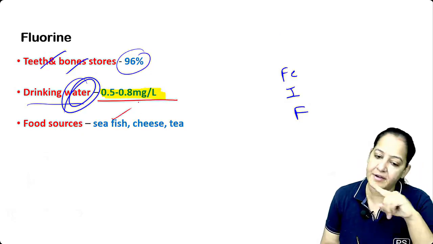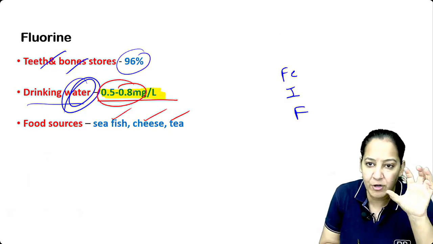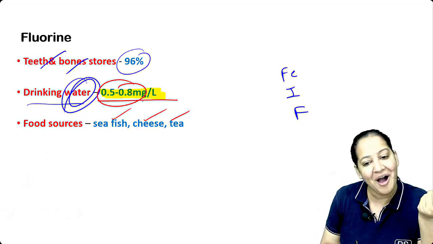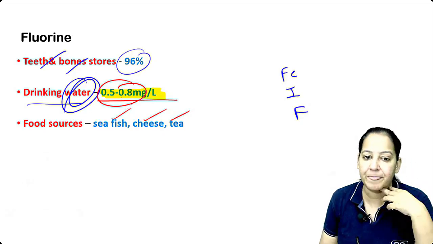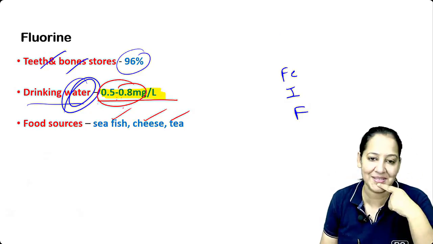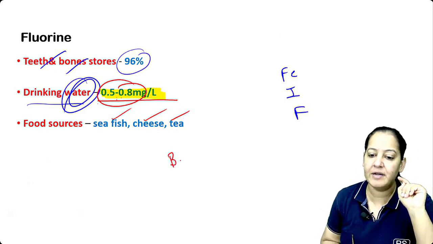Hannah, and it is also present in seafood, cheese, tea. Right? See the range. 0.5 to 0.8 is such a narrow range. Below 0.5, deficiency will occur. Above 0.8, excess will occur, disorders will occur. It is a double-edged sword. Fluorine deficiency also causes disease. Fluorine excess also causes disease. Both cause disease. That's why I call it a double-edged sword.